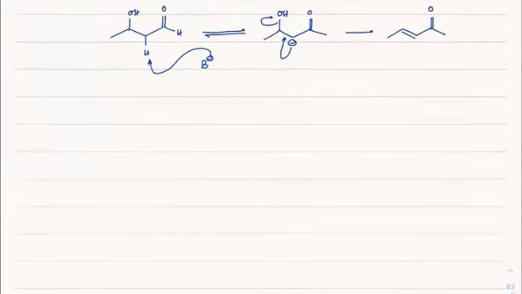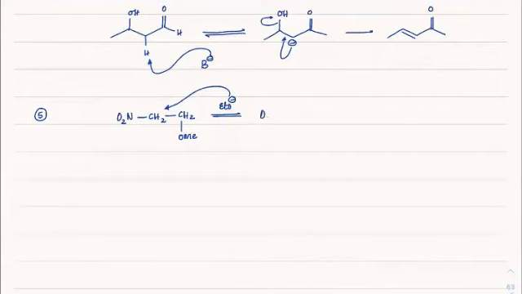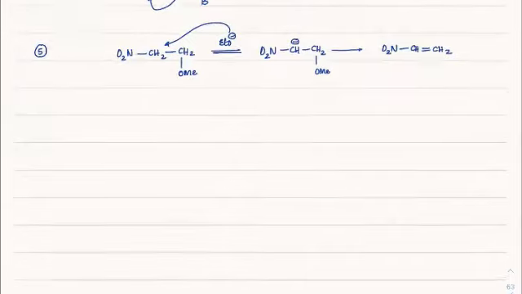So fifth case, let me show you as an example. NO2 is connected to CH2, which is connected to CH2 and OMe, in the presence of EtO minus. OMe is a very weak leaving group, so between these two we have a CH minus, CH2 OMe formed here, which on heating, on elimination, will give a double bond formation. So that's how it is.